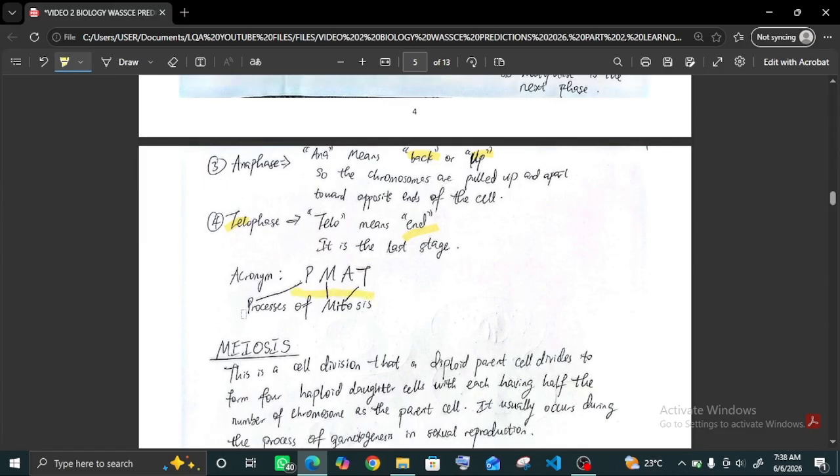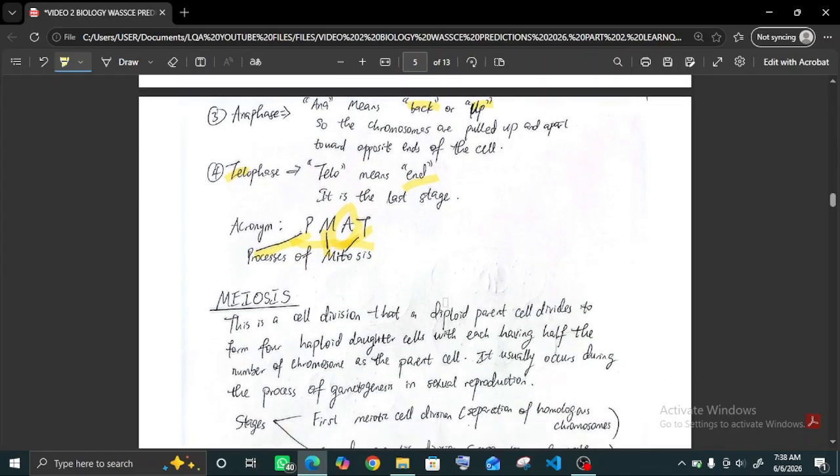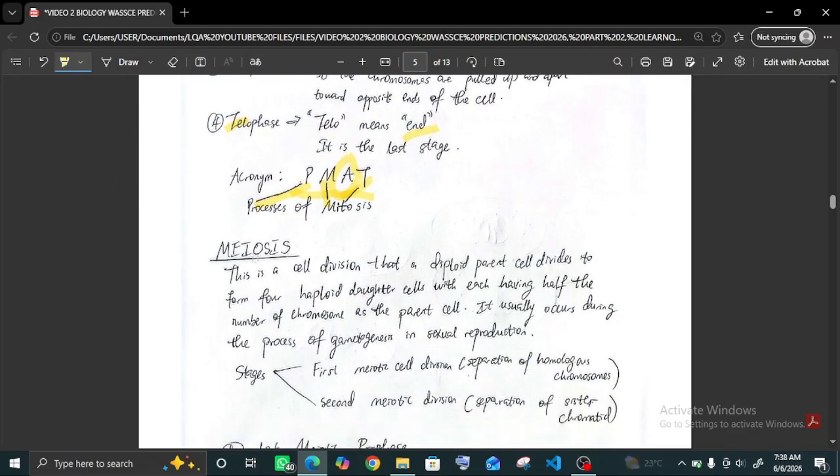Or, these are the processes of mitotic cell division. So P stands for processes, and that's the P. Mitosis has an M and a T. So definitely A will be between M and T, if you get what I mean. So this is also a simple way that you can use to learn it. Processes of mitosis.